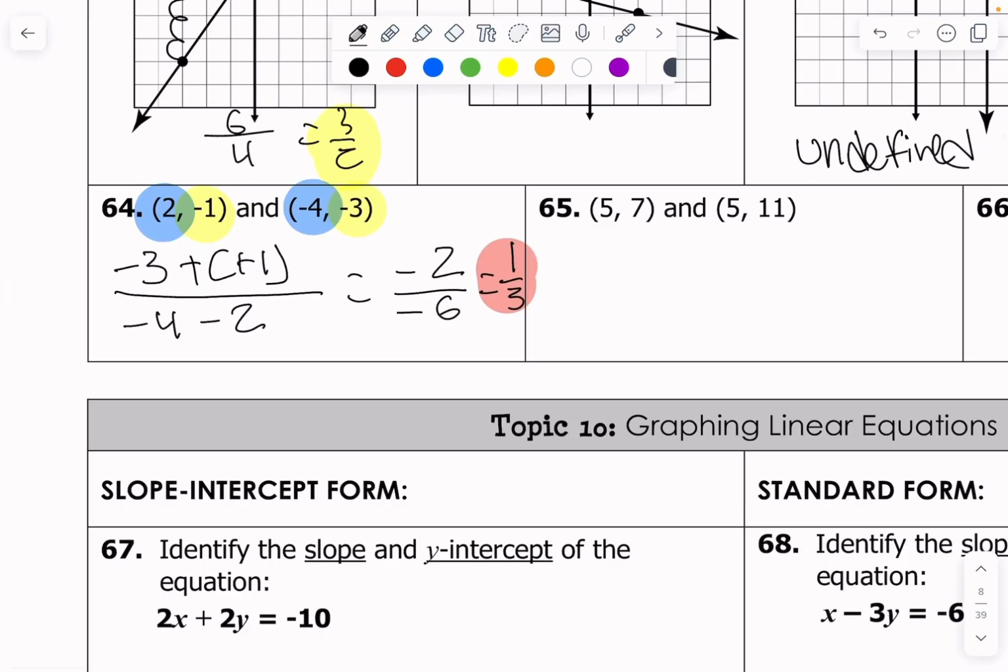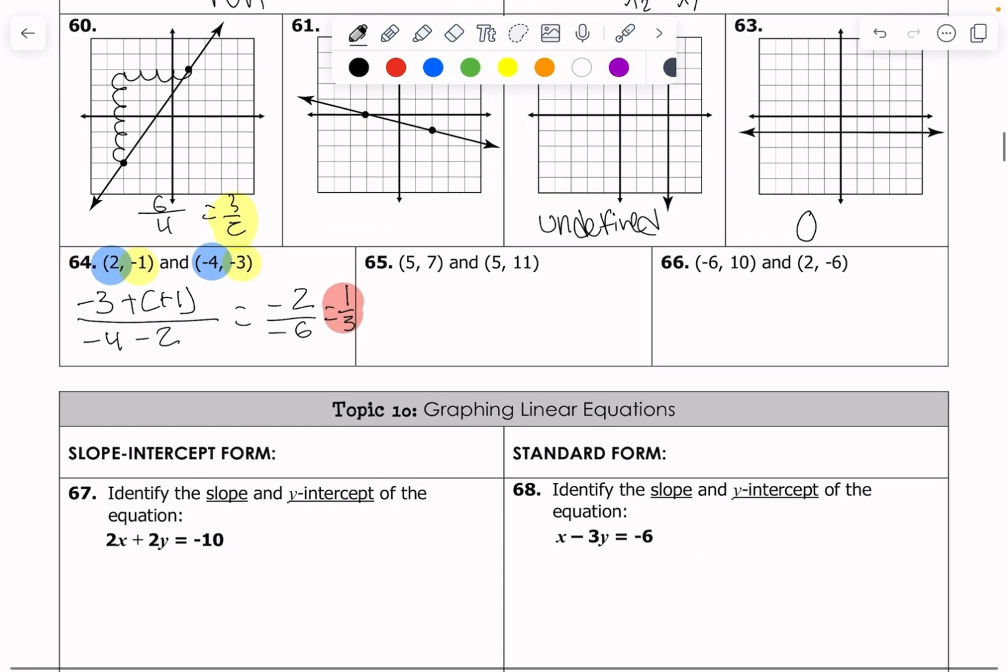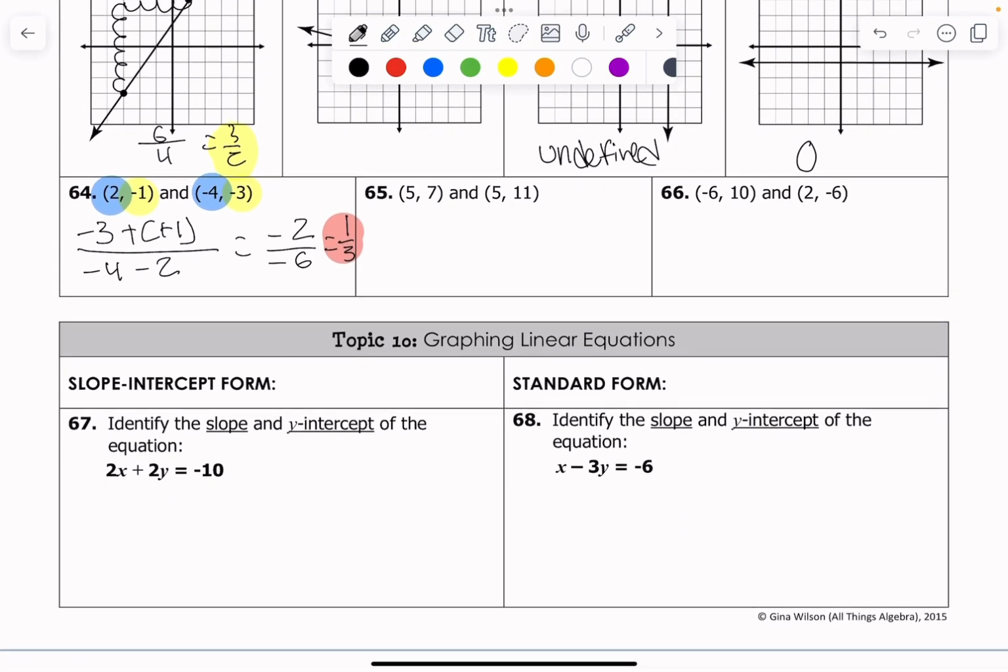This, again, shows up in every other single math class you ever take. So, hope you know it. It's not too bad.